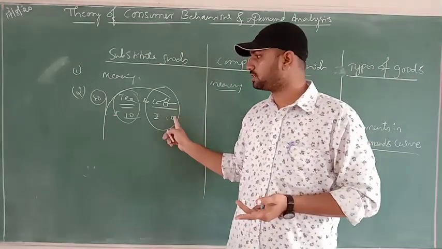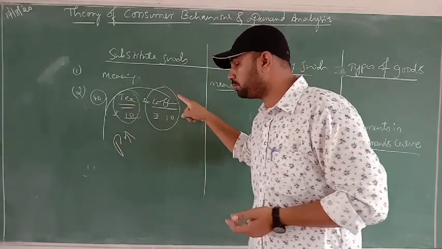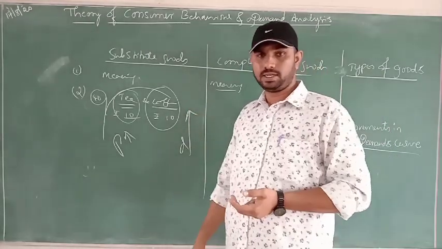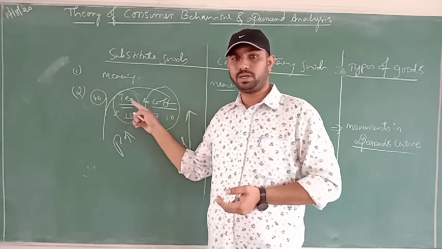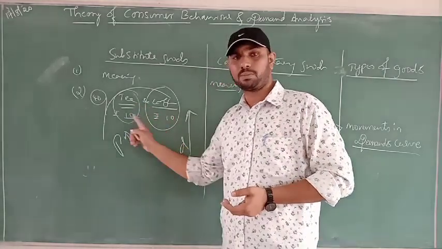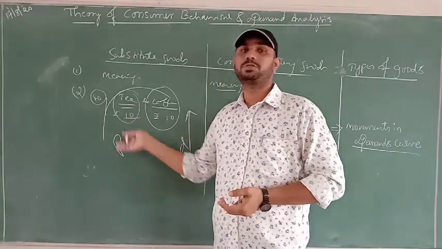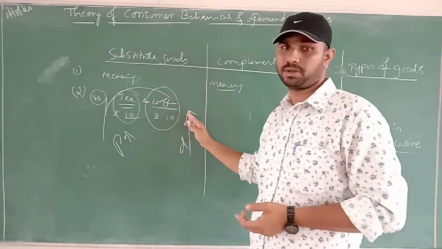If price increases, demand for the substitute good will increase. Are we clear? The market has been fixed at 10 rupees a cup of coffee, but the price of tea has increased. People will shift the demand from tea to coffee.